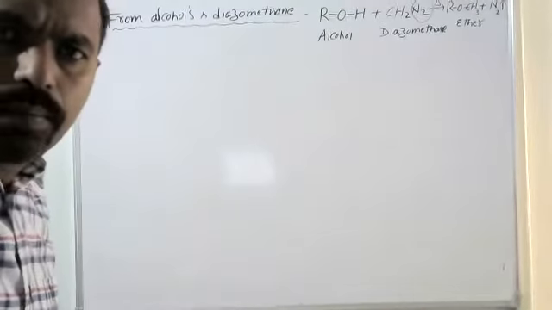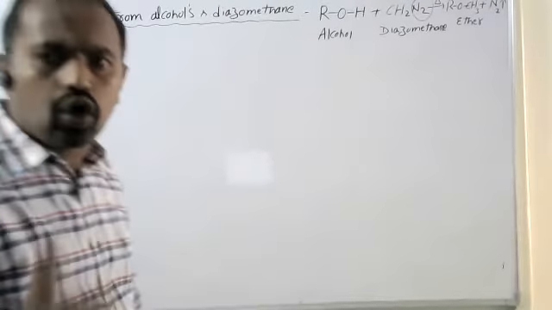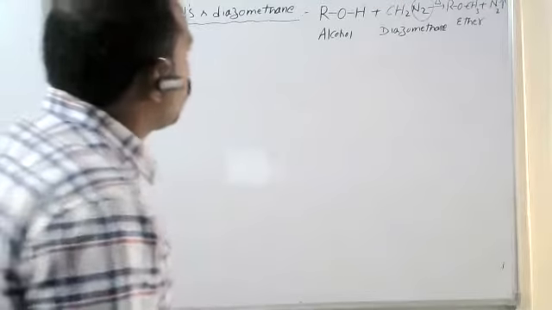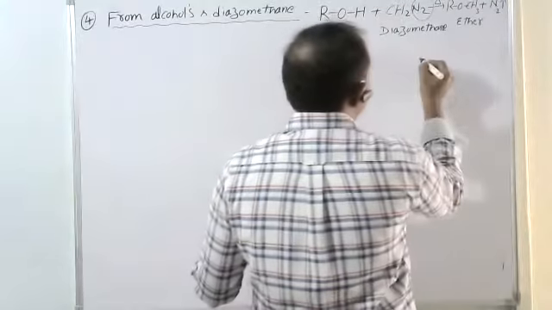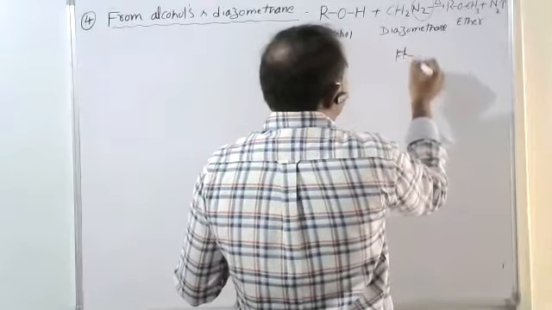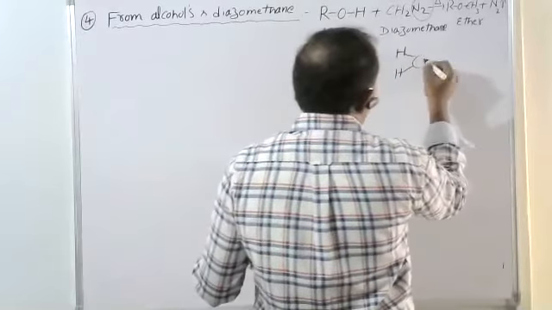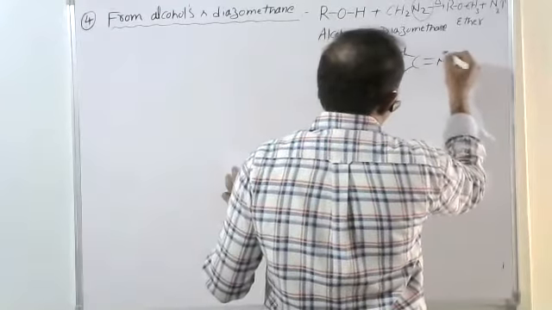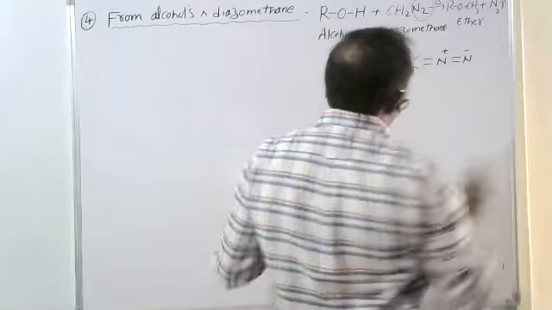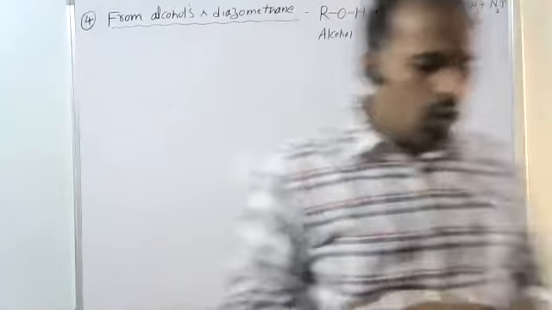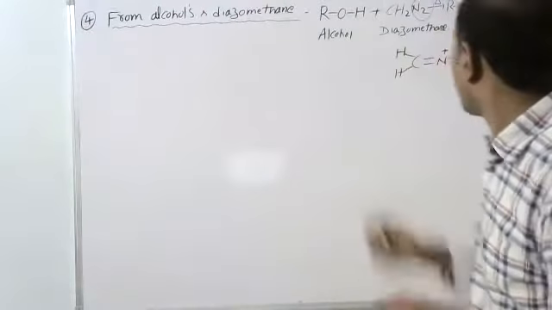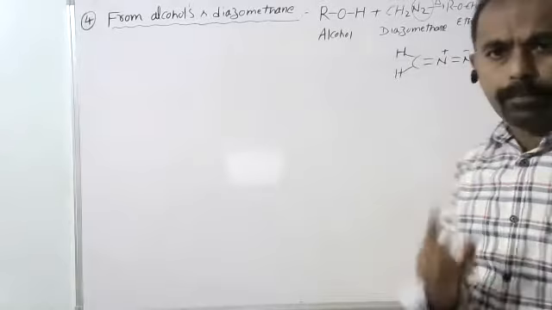So here, diazomethane reacts with alcohols, and we get the corresponding ethers.